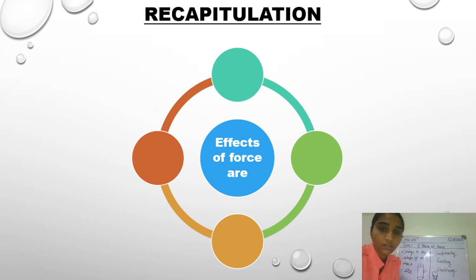Very good, students. So now let's recall what we have discussed in today's class. Today we have learned about the various effects of force: how force can change the state of motion of an object, how force can change the direction of motion of an object, and how force can change the shape and size of an object, right? And we have discussed a few examples also. We have seen the proper statements related to that. So the effects of force are: the first is the state of motion, second is direction of motion, third is shape of the object, and fourth is the size of the object.